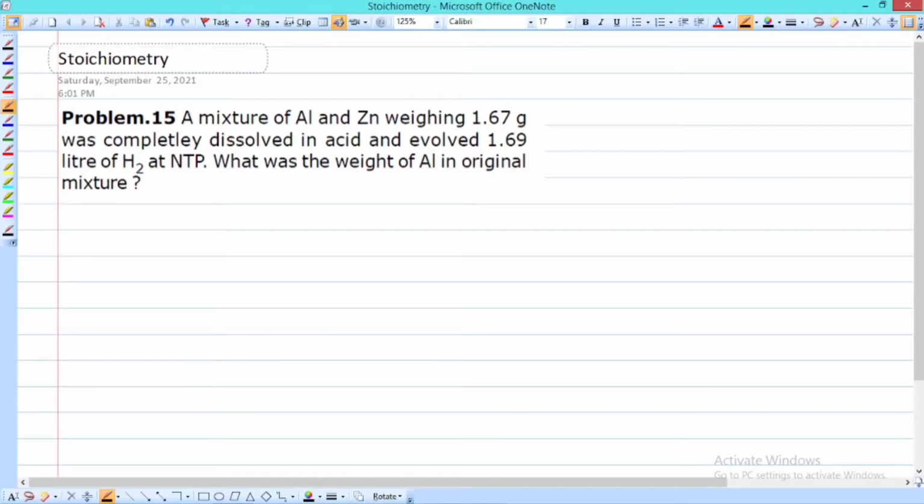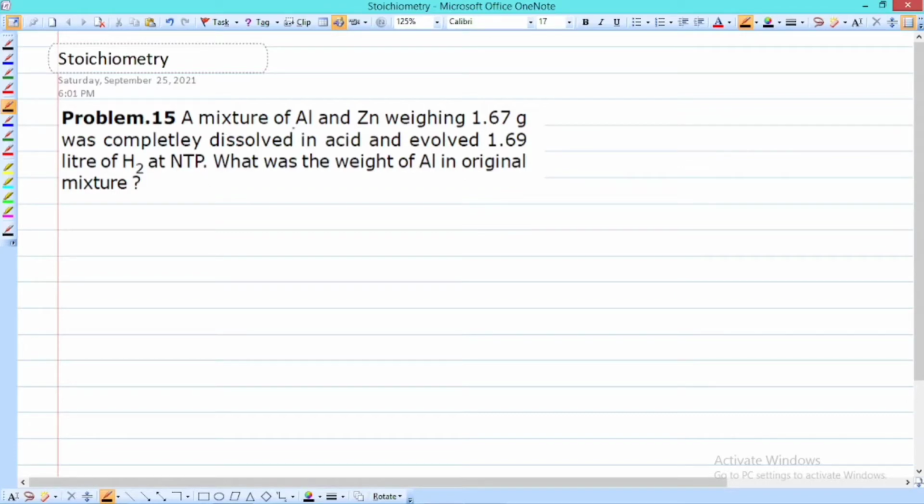We will discuss a problem from stoichiometry. The problem is: a mixture of aluminum and zinc weighing 1.67 gram was completely dissolved in acid, and the hydrogen which is evolved is 1.69 liter at NTP. What was the weight of aluminum in the original mixture?